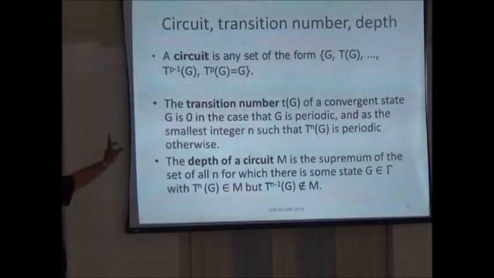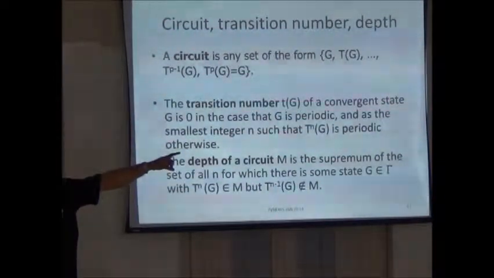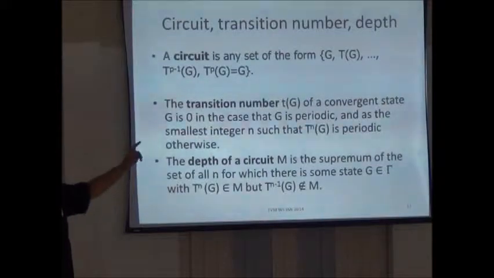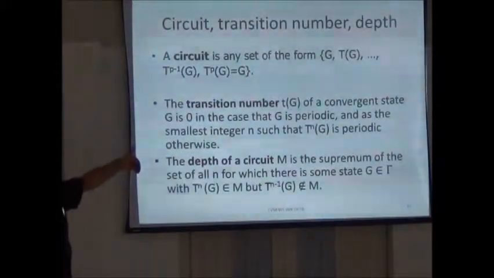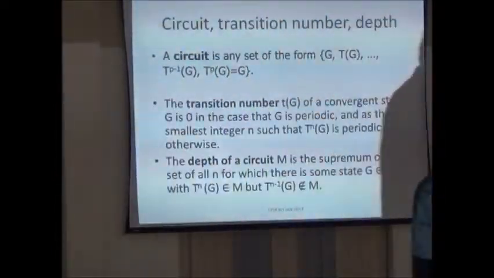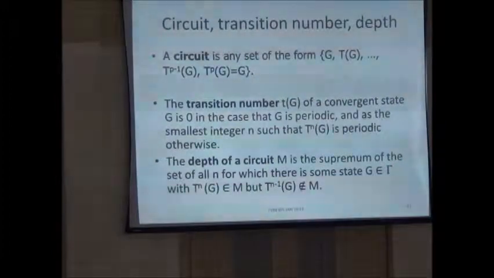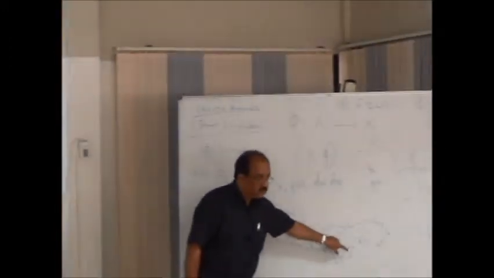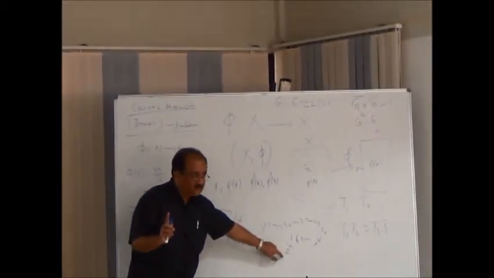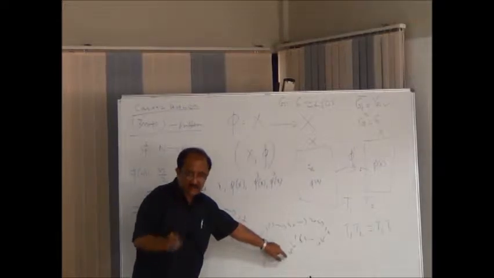Okay, so circuit, the first puzzle which I posed to you, gives an example of a circuit: 4, 2, 1. So what is a circuit? I start with G, T of G, T square of G, etc. After some stage I want T^k of G to be G itself. This is exactly what I did here. If you reach 4, 2 goes to 1, 1 goes to 4. So what was my collapse conjecture? Show that 4, 2, 1 was the only circuit.